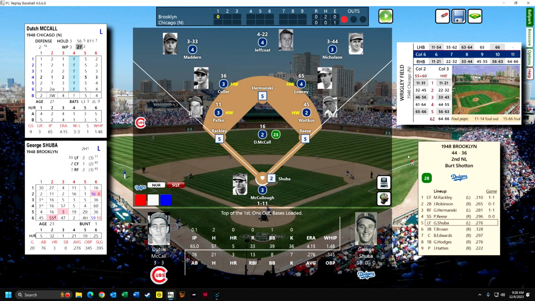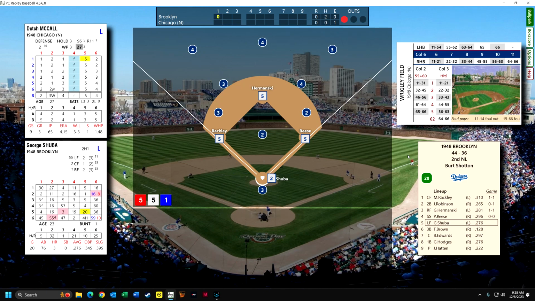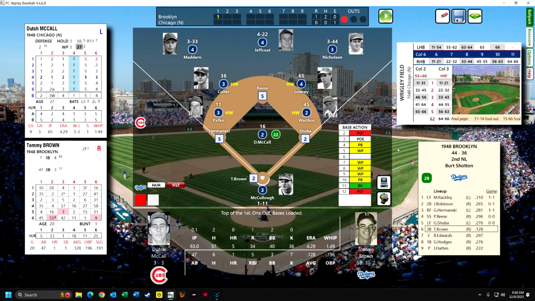Here's Shuba hitting .276. George is going to walk. So if you look at this 5 column in McCall, they're all 5s. That's as bad as you can be. And that's really his big weakness. And in fact, you can see that he's walked 40 batters and he has struck out 36.